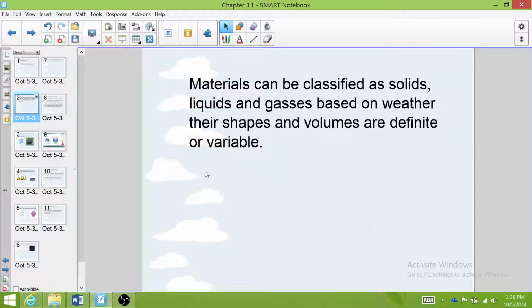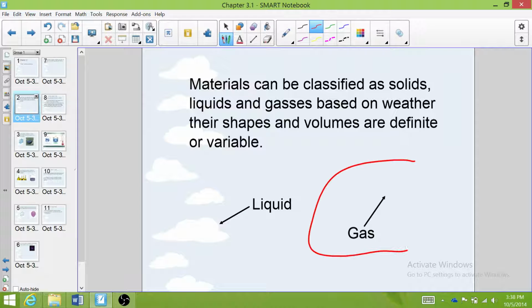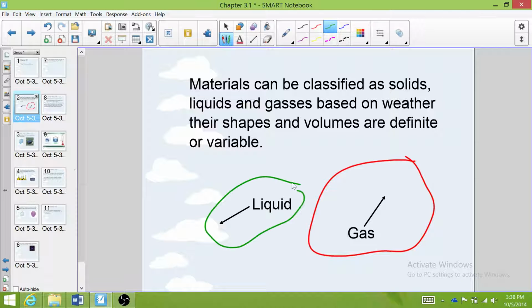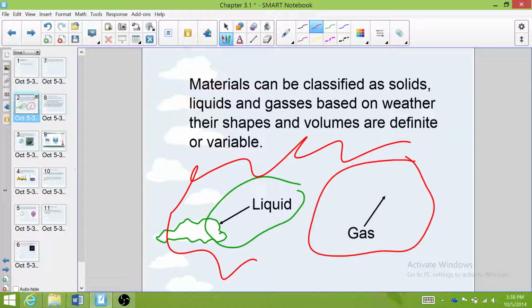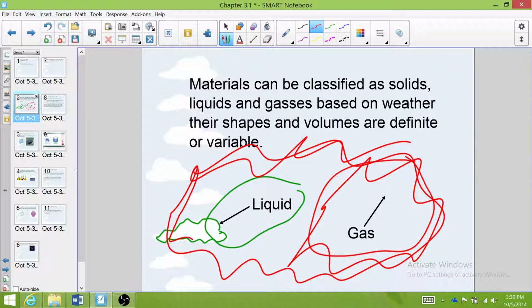So, depending on whether an object has its own shape or its own volume, we can determine if it's a liquid, a gas, or a solid. In this background here, it turns out we have two different states of matter. We have both liquid and gas. The gas is in the sky, which is the blue part of this whole background, and the liquids are the clouds. And the clouds, you can see, are all clumped together, whereas the gas is all over the place. And that is pretty indicative of how we will define liquids, gases, and solids.